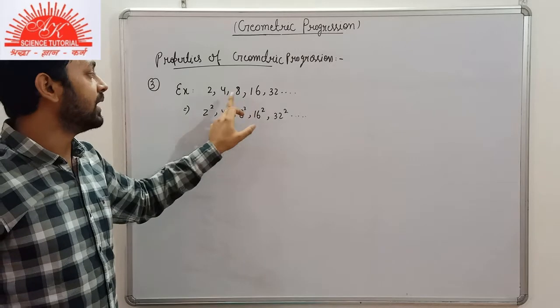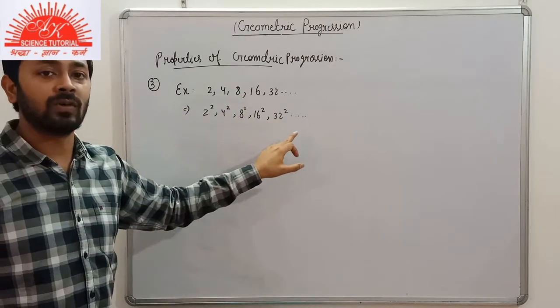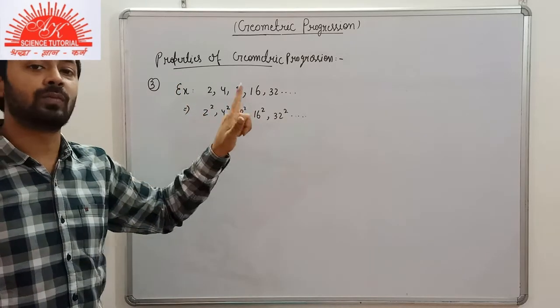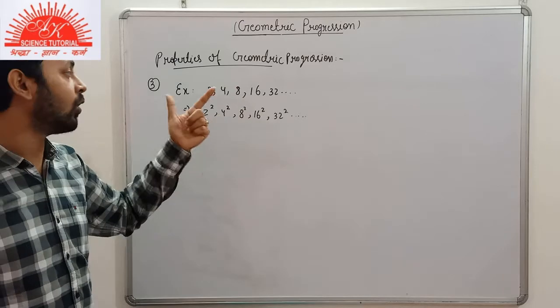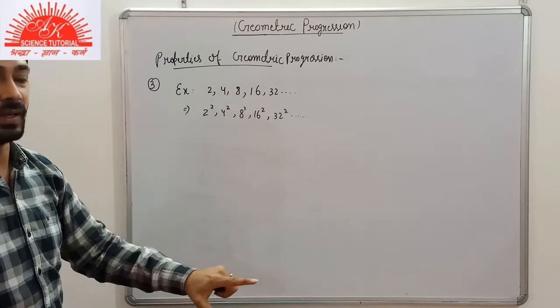If in a GP each term is raised to the same power, the new sequence formed is also a GP here. But each quantity should be raised to the same power. Then only we can say that the new sequence formed is also a GP here.